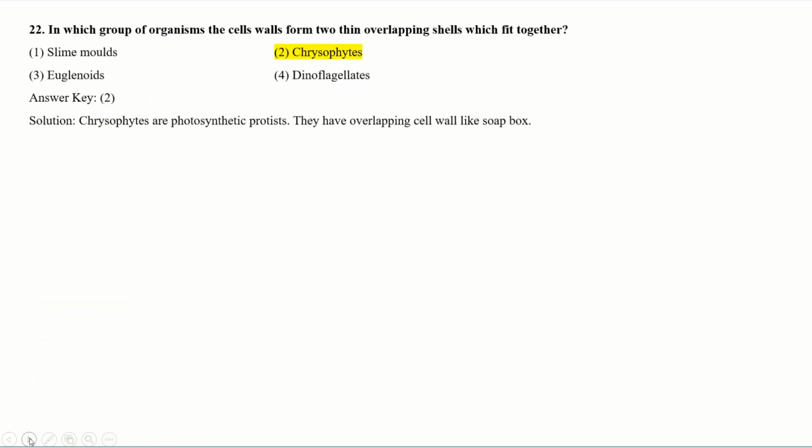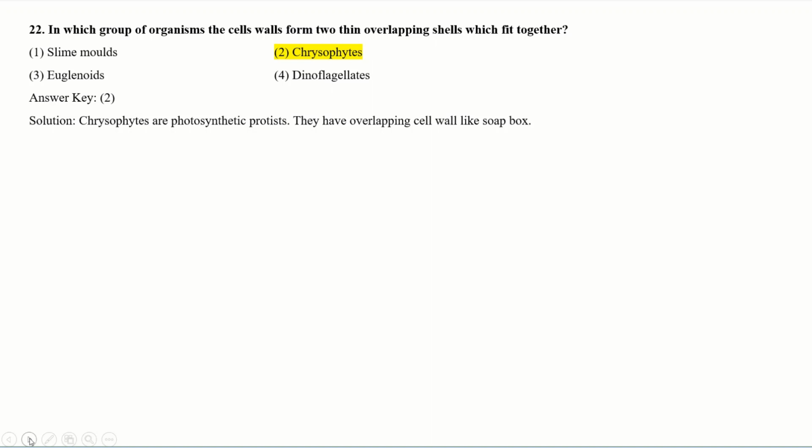See the next question. In which group of organisms does the cell wall form two thin overlapping shells which fit together? See the options. Slime molds, chrysophytes, euglenoids and dinoflagellates. Think about the question. Two thin overlapping shells which can fit together.